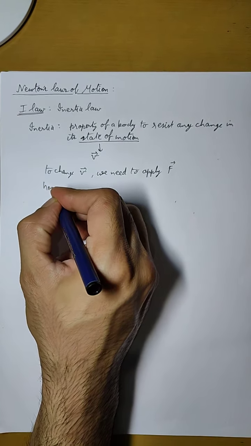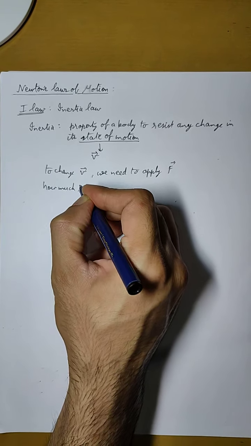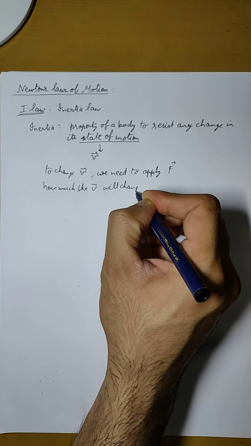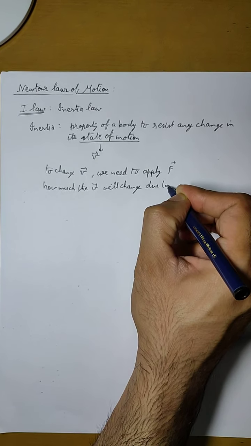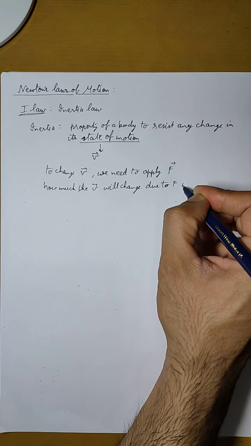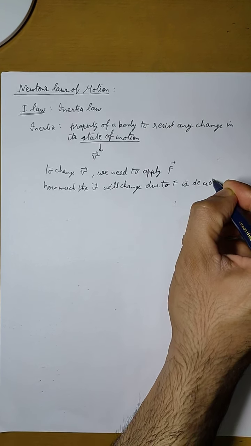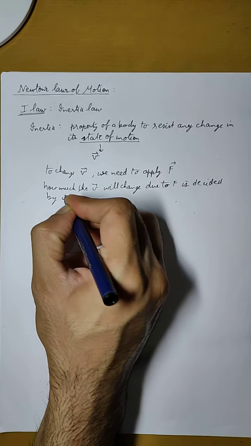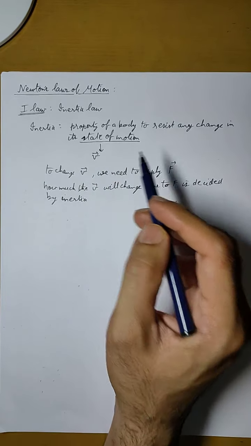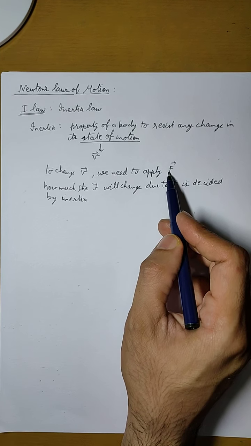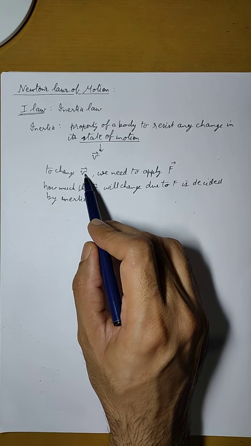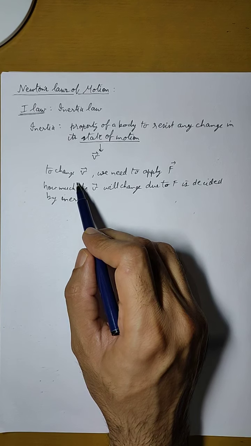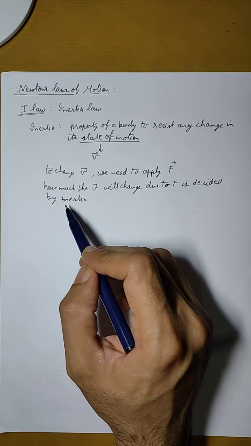But how much the velocity will change due to F is decided by inertia. The state of motion is V. We already know that if we apply force on a body, we can accelerate the body. In that case, the velocity will increase, or we can apply the force on the opposite side of the motion, and the body will decelerate and velocity will decrease.